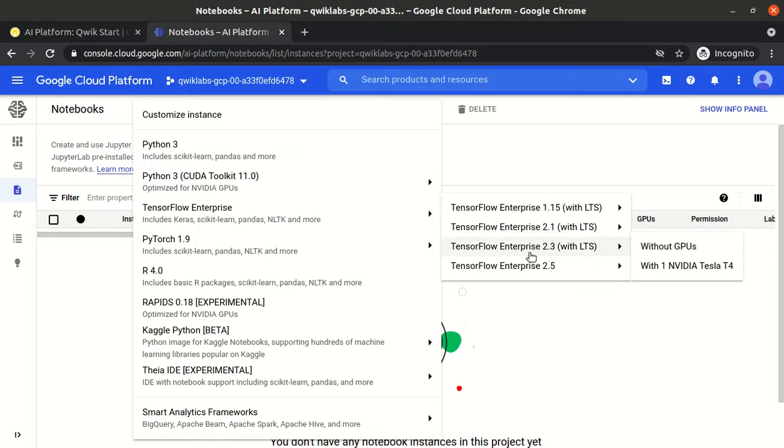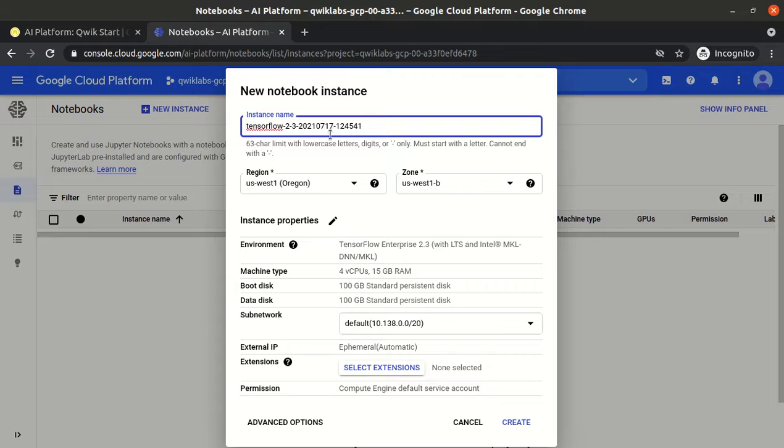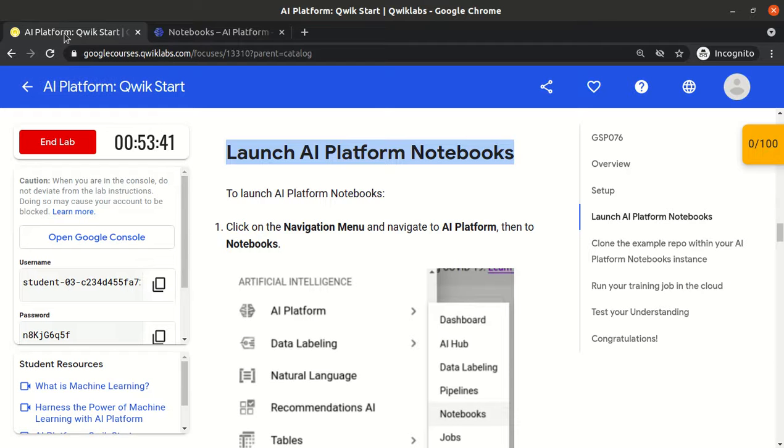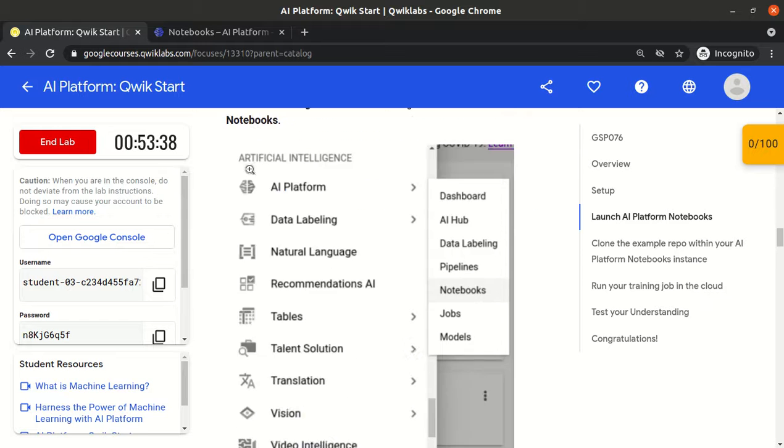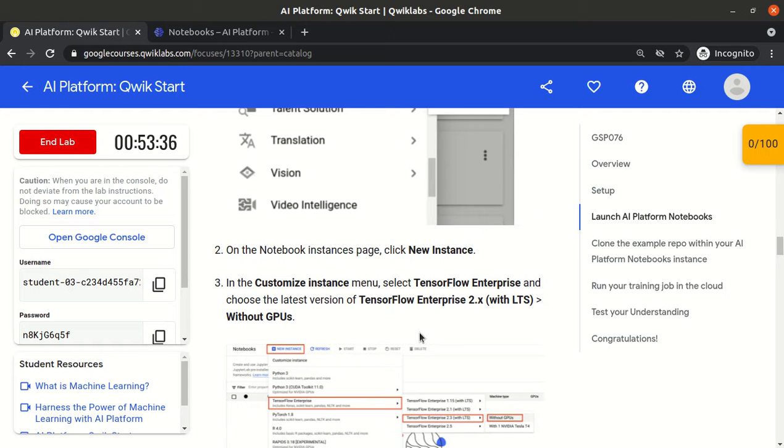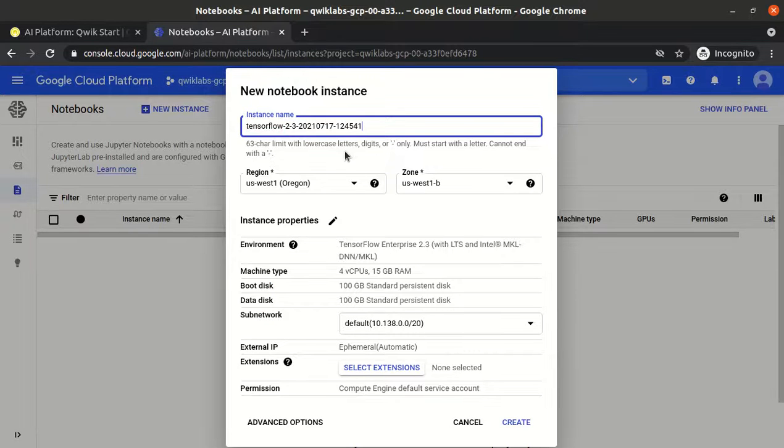So as part of TensorFlow 2 we have various options, 2.3 and 2.5, but 2.3 is the stable version, that is the LTS. So we will use 2.3 and we will use the one without GPU. This is a very basic program, so we don't need the GPU. Even in the instruction, it has been mentioned that we need to use TensorFlow 2.x without GPU. Okay, so that is selected.